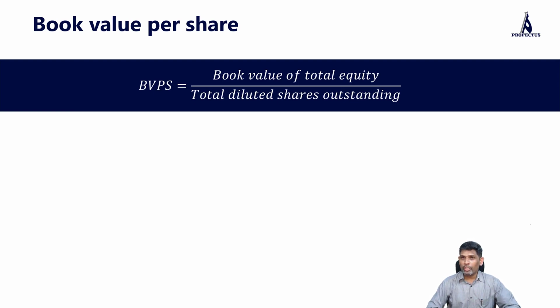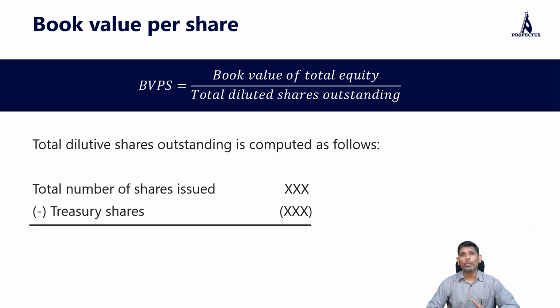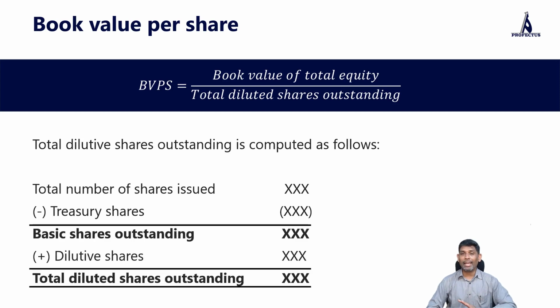How do we compute diluted shares outstanding? We already dealt with them when we were talking about diluted EPS, but here it's essentially going to be the total number of shares we have issued. From there, reduce any treasury shares that we are holding. Again, to reiterate, treasury shares are the shares of the company that it owns by itself, so they are not held by any third party. So we reduce that.